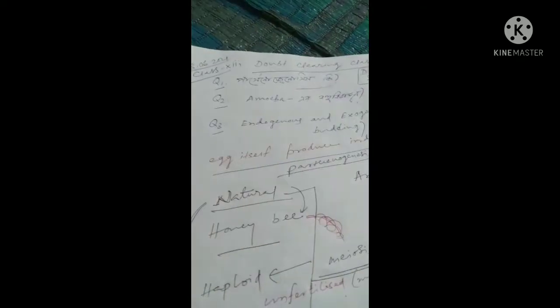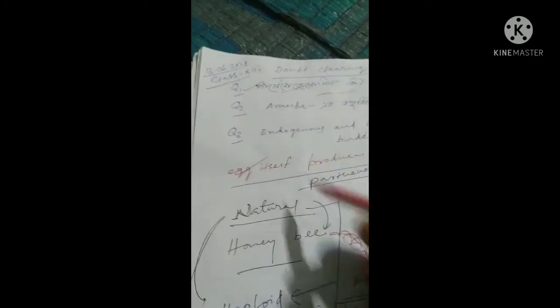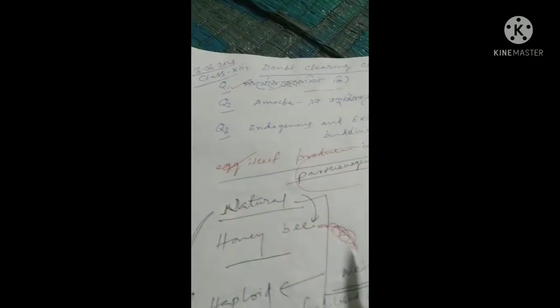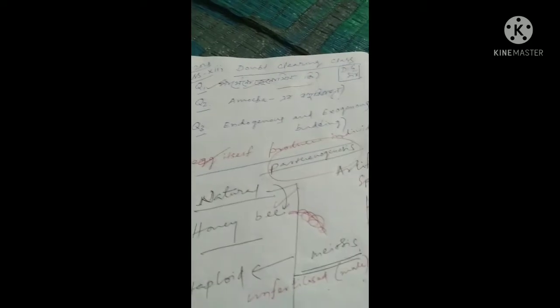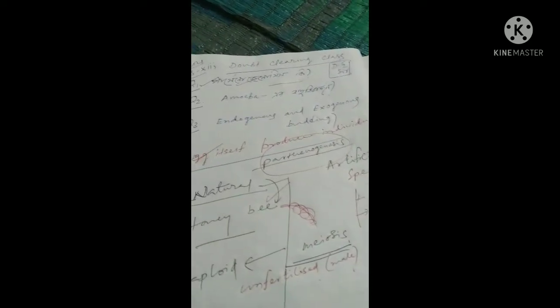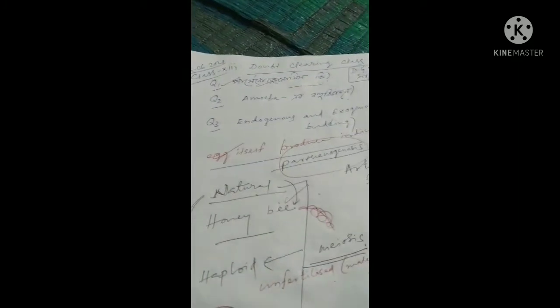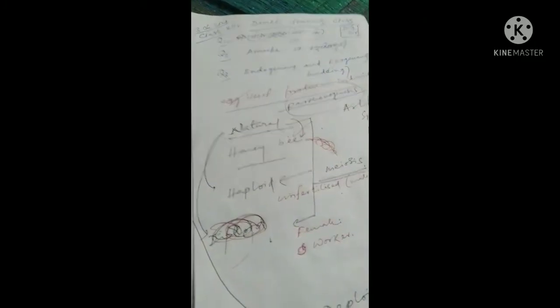I want to discuss very few questions, very few problems students have faced during the time of reading of asexual reproduction process. The first is parthenogenesis. We know the egg itself produces its own individual. And parthenogenesis are of two types. Basically, one is natural parthenogenesis, another is the artificial parthenogenesis. And that natural parthenogenesis can be of two types. One can be haploid natural parthenogenesis, another may be diploid natural parthenogenesis.